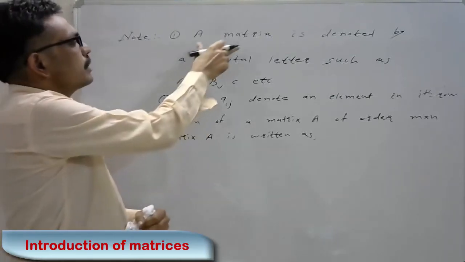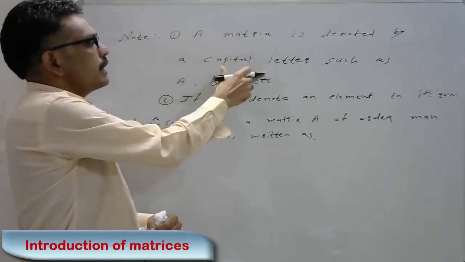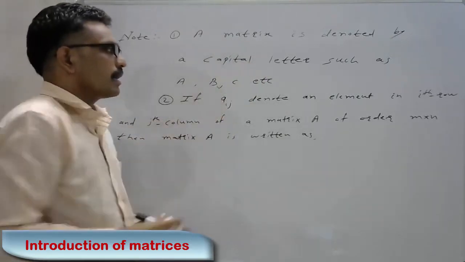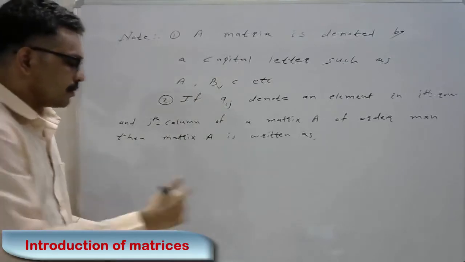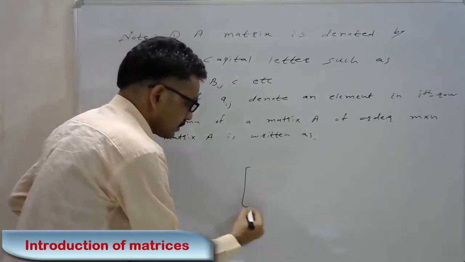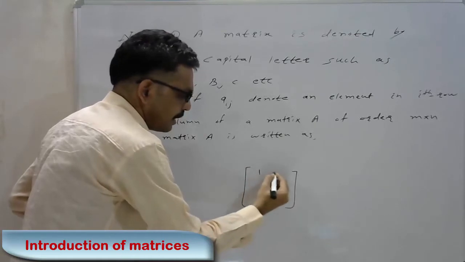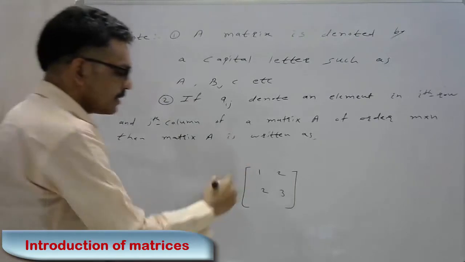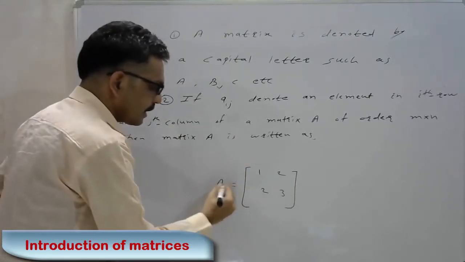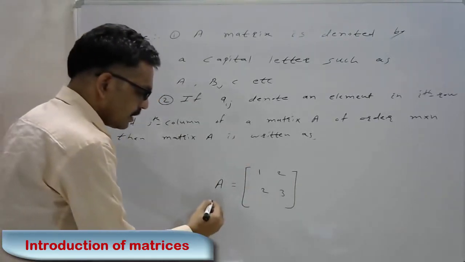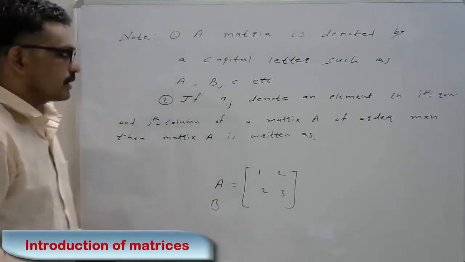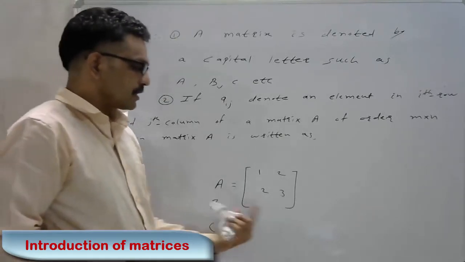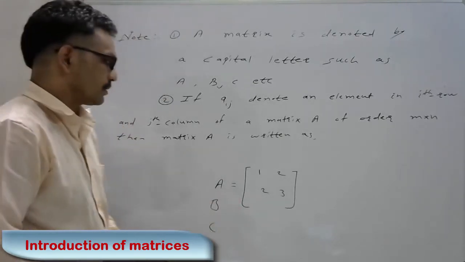See, in this note, the matrix is denoted by a capital letter such as A, B, C, etc. Suppose this is a matrix having elements 1, 2, 2, 3, and this matrix is generally denoted by the capital letter A or B or C. This matrix is generally denoted by capital letters.